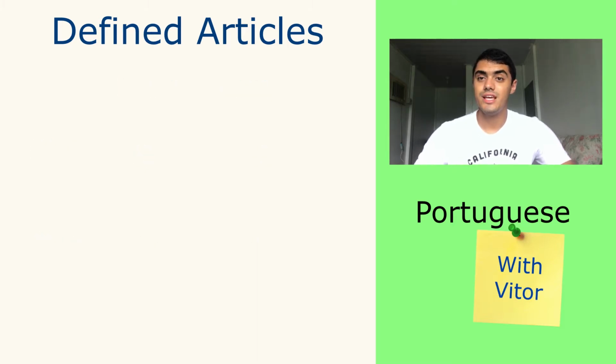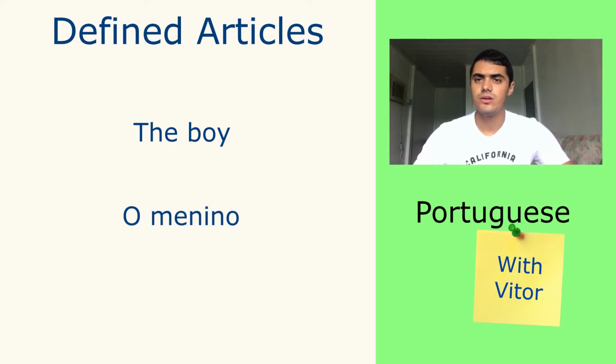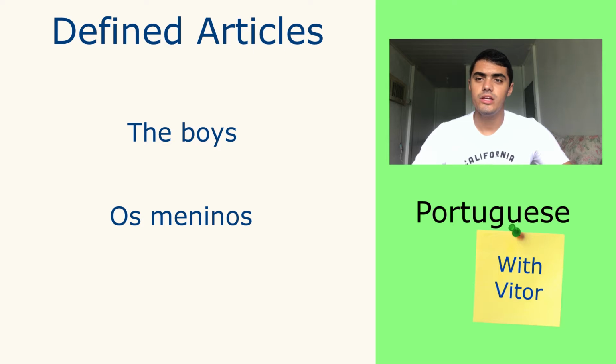For example, if I want to say the boy, in Portuguese, boy is menino. Menino is masculine, so I want to use the masculine article, o, and singular, o menino. If it was a girl, feminine, I had to use the feminine article, a menina. If I had two boys, both of them are masculine, I had to use os meninos. And if I had two girls, I had to put as meninas.